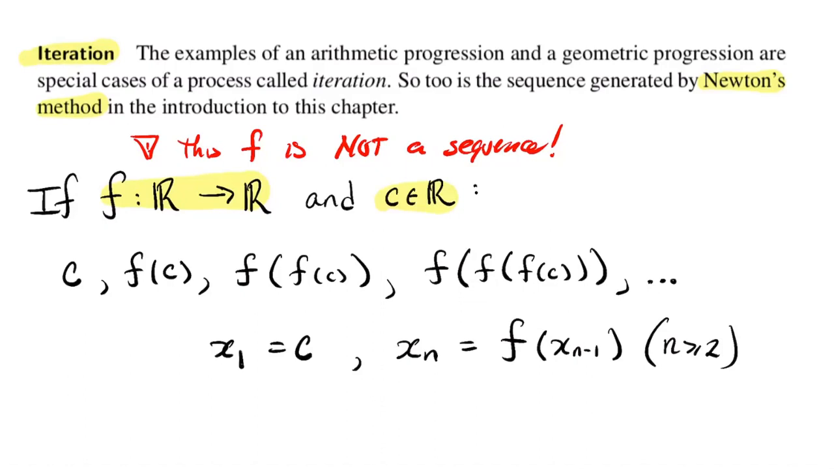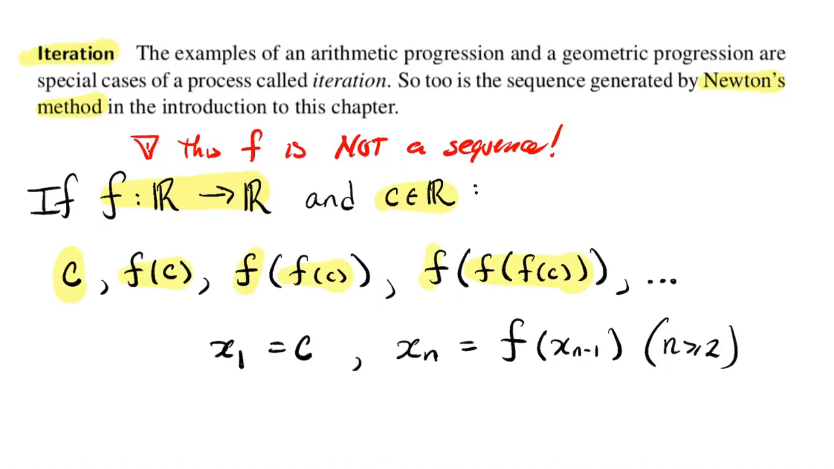And then you generate your sequence. I've written it recursively down below, but you generate your sequence by starting with the seed, and then you plug the seed into your function f. That gives you some real number. It's in the domain. So you take that real number and plug it into f. That gives you some real number. So you take that real number and you plug it into f. That gives you some real number, and so on.